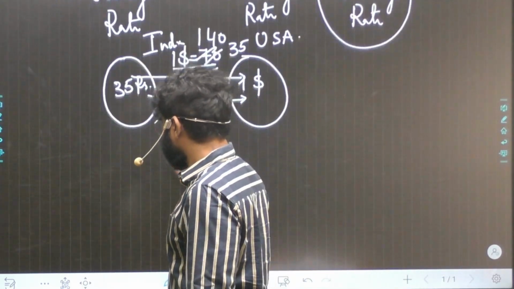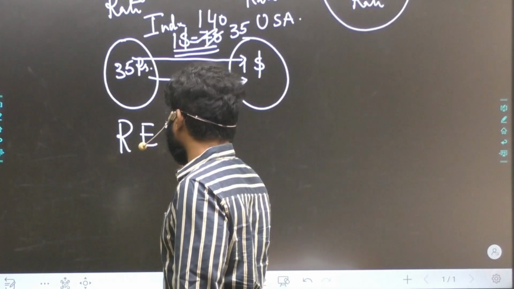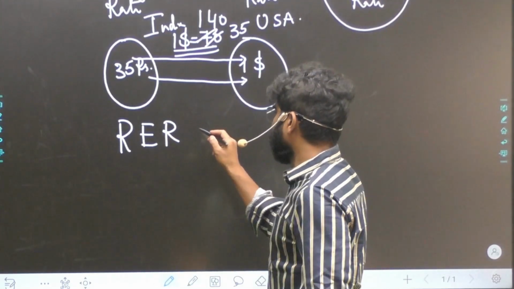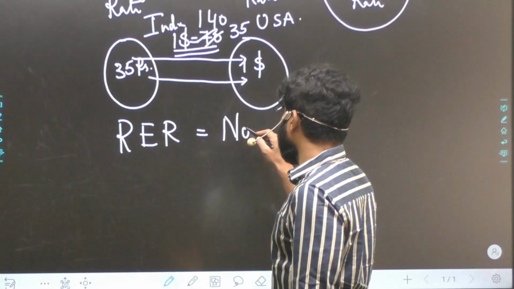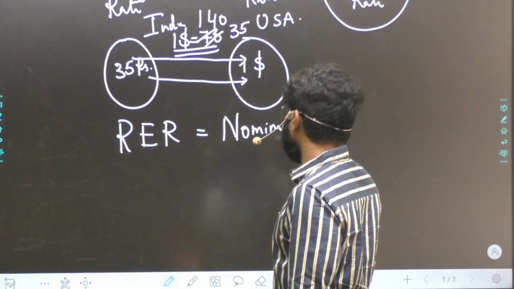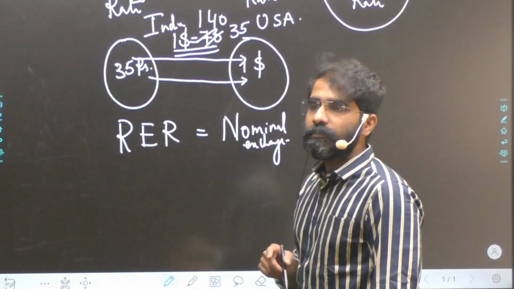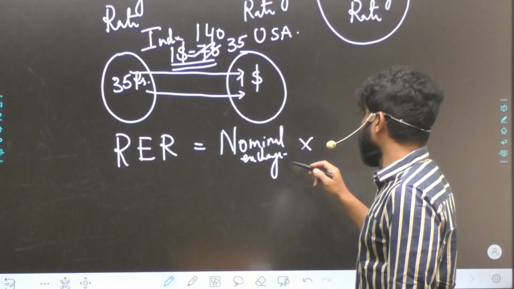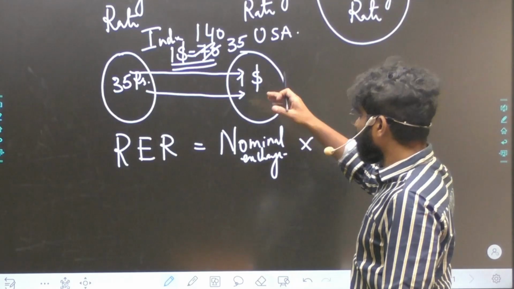That means the real exchange rate, RER, the trade competitiveness, is dependent on my nominal exchange rate. And it is also dependent on the price of the product in US.